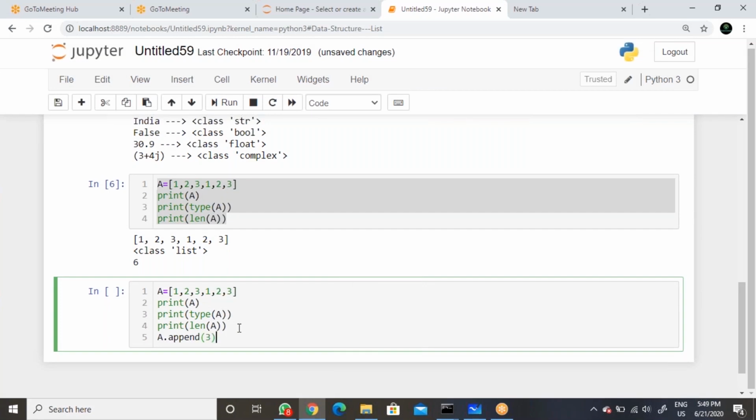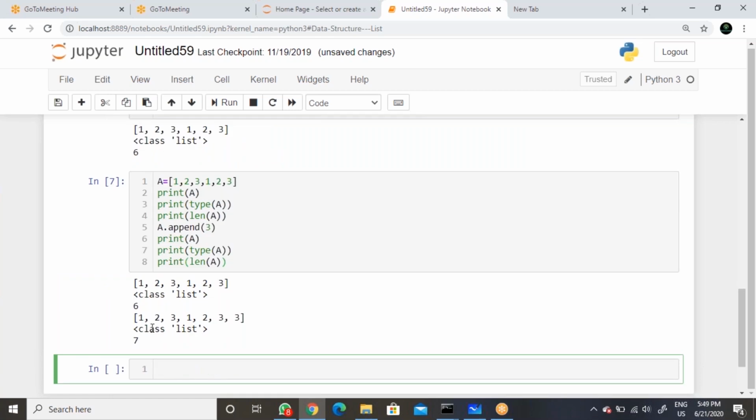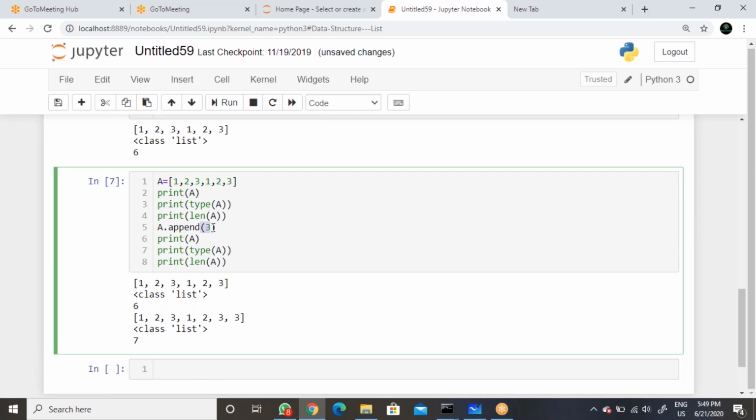Run the same thing. Appending means adding to existing data. We have appended one element, and the count is changed from 6 to 7. So it is modified.